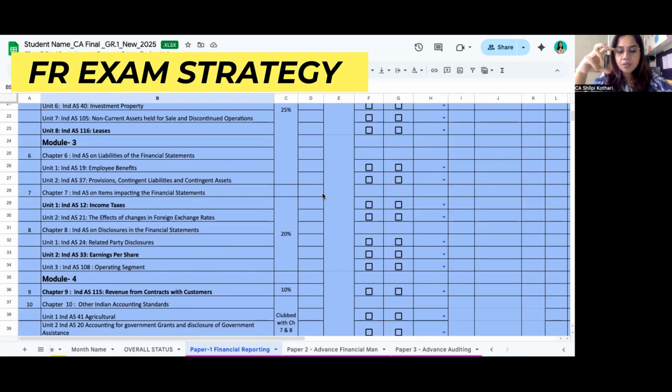So my suggestion is, the starting should be the reference of that particular Ind AS, and then you start the sum. Even if you are not able to complete the sum, the strategy should be very clear. It hardly matters whether your sum is done or not, but your overall presentation, your clarity, the reference of the Ind AS which you are using in the sum, and all the notes should be there.